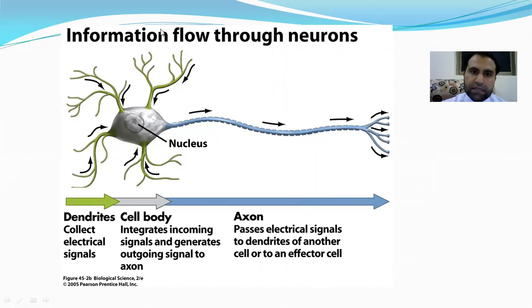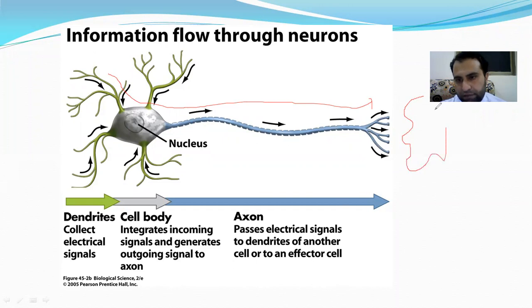You can see the signal is coming in through the dendrites and then it moves toward axon terminal. So this axon terminal may attach with the muscle or gland, or it may give the signal to dendrites of another neuron.